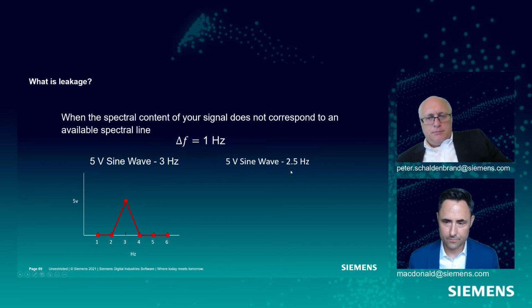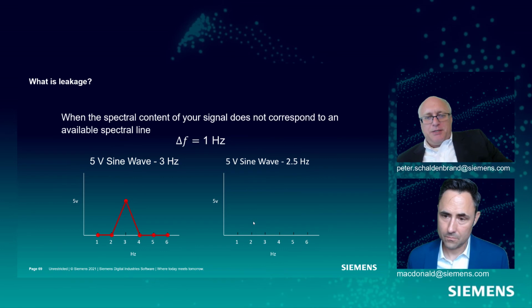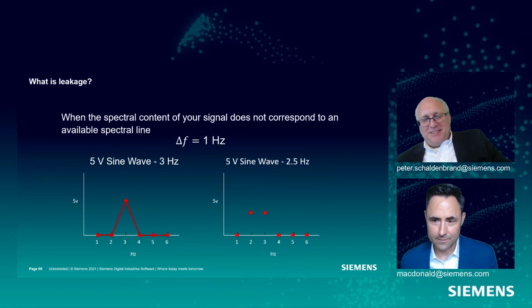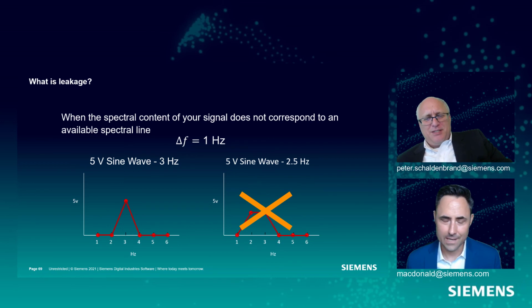What if I then told Pete with his 1 Hertz delta F to go measure a 2.5 Hertz sine wave? What is he going to do? Well, we don't have a spectral line at 2.5 Hertz, right? Yeah, we don't, so it just disappears, right? No, it's going to get nicely evenly divided between the 2 and the 3, right? And so we're always going to know that it was exactly 2.5 because these are exactly half, right? Wouldn't that be like 2.5 at 2 and 3? It's not quite right. Ultimately it's not what happens.